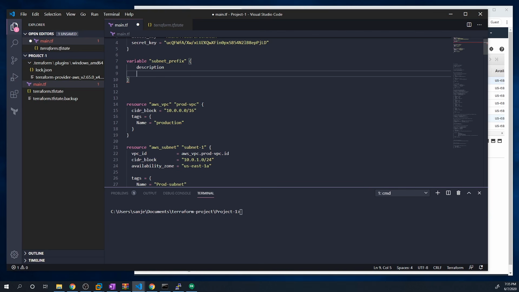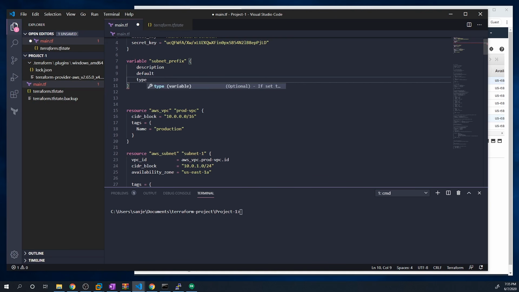We can also give it a default value as well as a type. Once again, all three of these are optional, but a description is exactly what it sounds like. You can just give it a description. So we'll just say this is going to represent the CIDR block for the subnet.